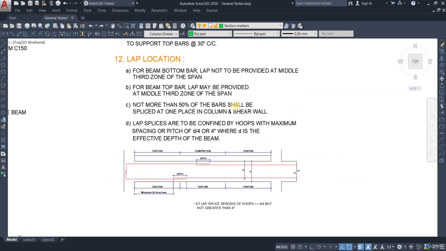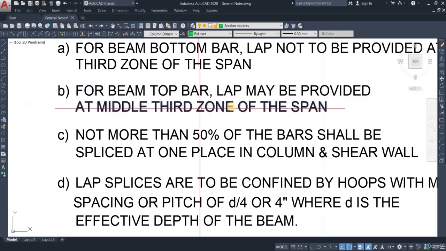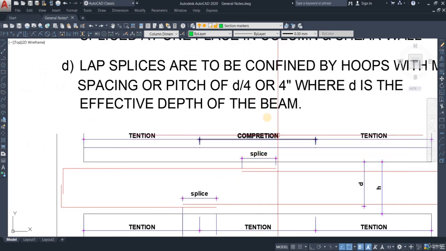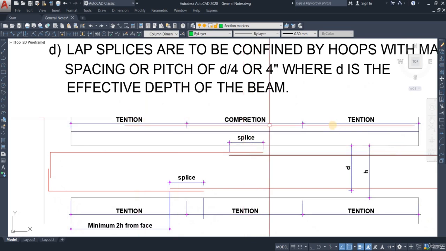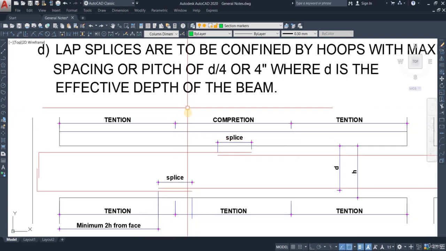Okay, and the second point says for beam top bar, lap may be provided at middle third zone of the span. Again, this time it should be provided at the compression section, not at the tension section. Because we had provided the extra tops, we know that there is a high chance of negative moments forming at the ends of the beam, not at the center of the beam, but at the top ends of the beam.